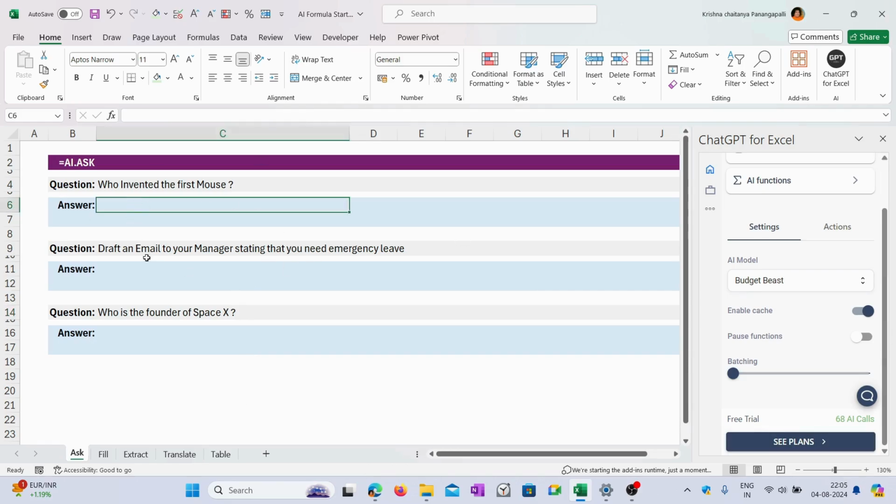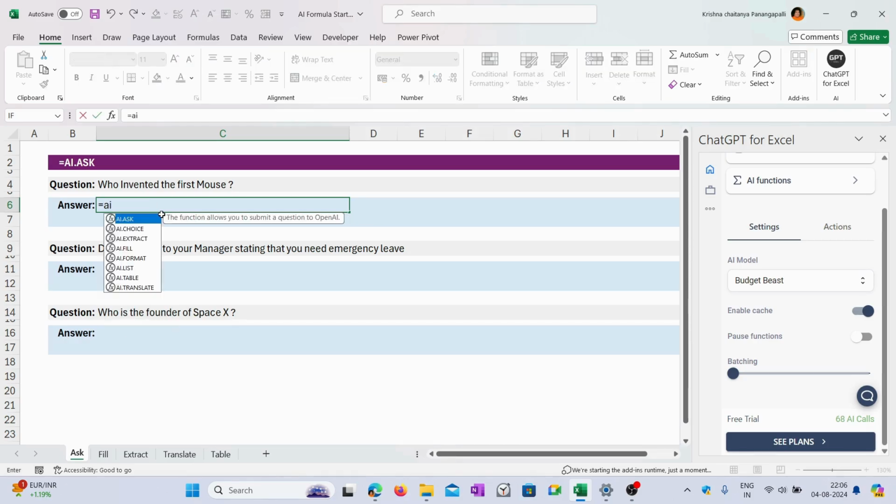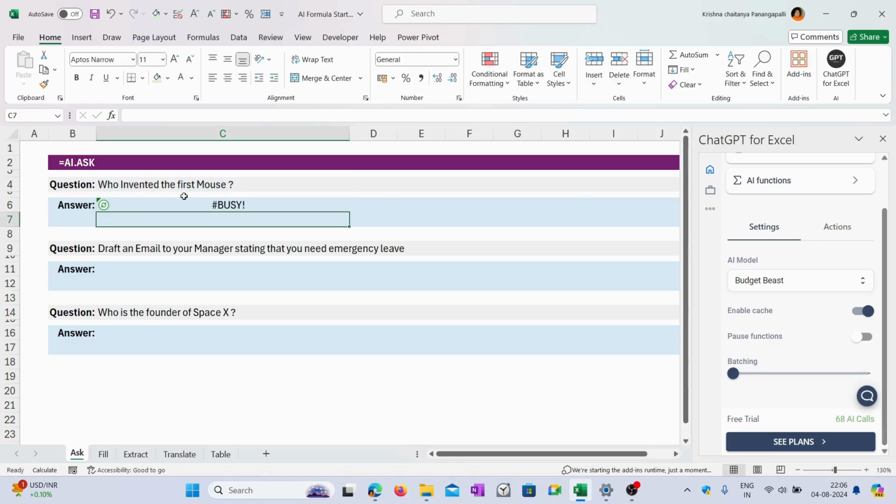Now suppose while we are analyzing data, or doing some market analysis or research, we will be facing questions like who invented the first mouse, or who is the founder of SpaceX. So how to deal with these kinds of questions? Instead of going to Google and searching here and there, you can just type AI.ask, select the cell in which the question is, and close it. Now as you can see, the AI can fetch you the answer. The mouse was invented by Douglas Engelbart in 1961.